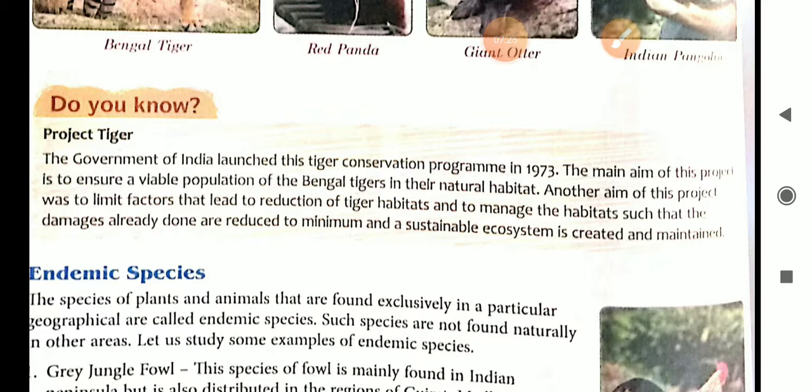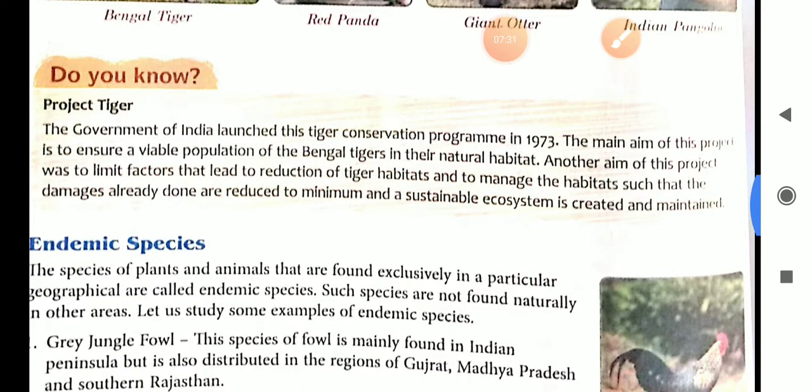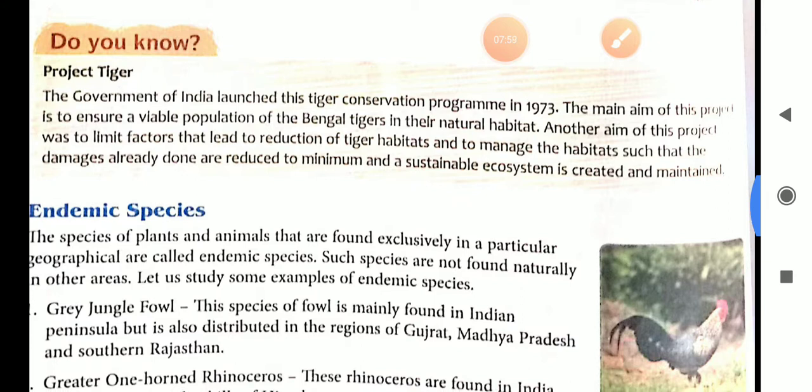To protect tigers in their natural habitat, the program launched by the government was Project Tiger. It was launched in 1973. Another aim of this project was to limit factors that lead to reduction of tiger habitats and to manage the habitats such that the damages already done are reduced to a minimum and a sustainable ecosystem is created and maintained. Now the number of tigers has increased.